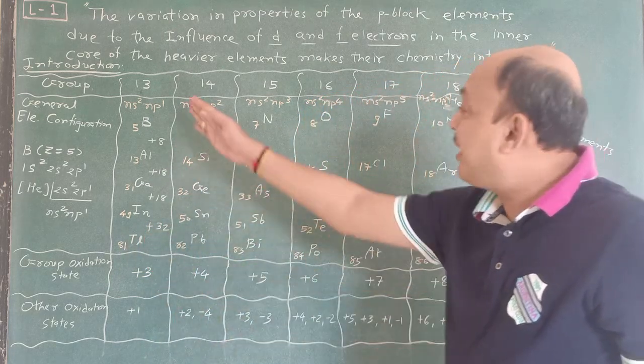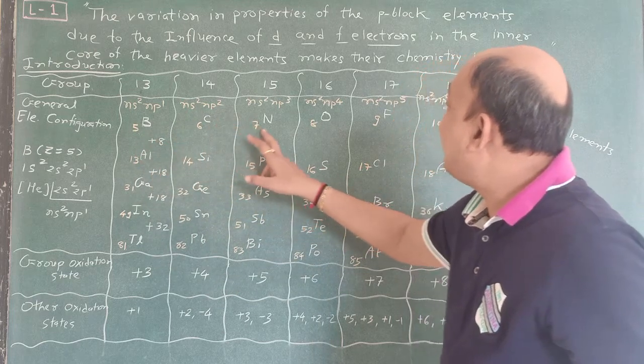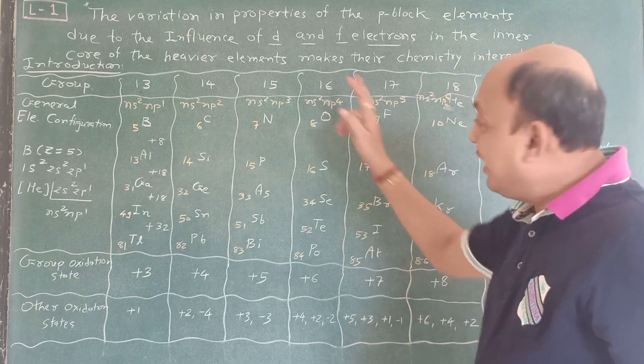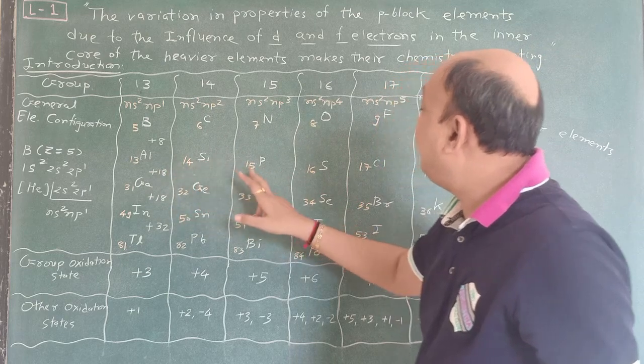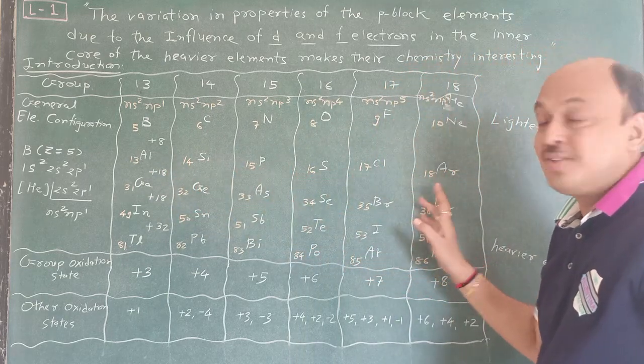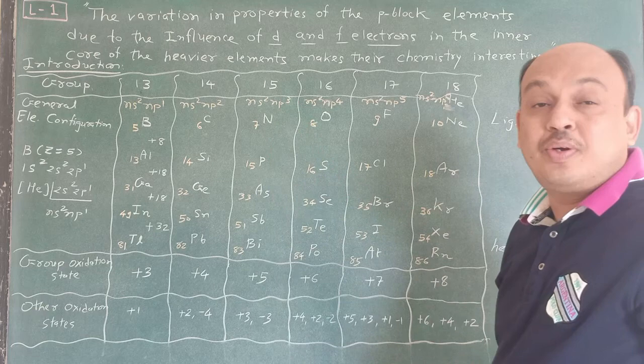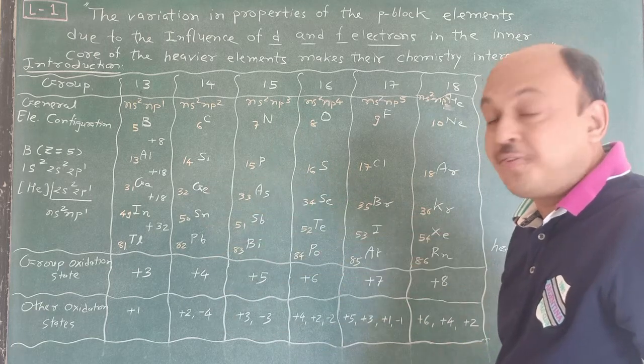In the same way, suppose you write this one, then this is 5, then 6, 7, 8, 9 and 10. And then you write down here 13, so 14, 15, 16, 17 and 18. Suppose you write the complete sequence according to the group, then this becomes very easy for you.